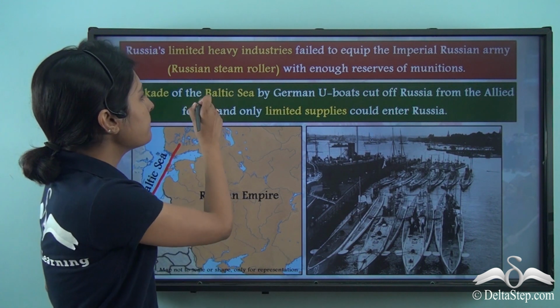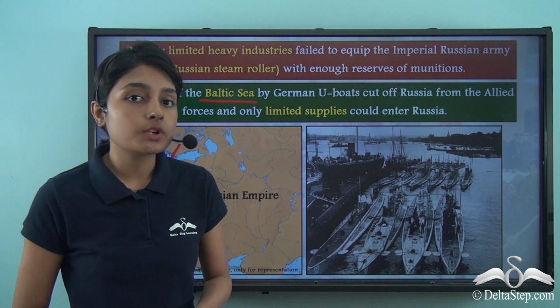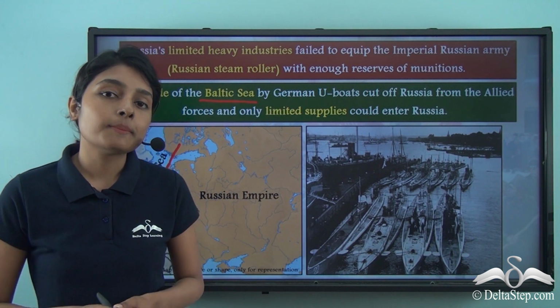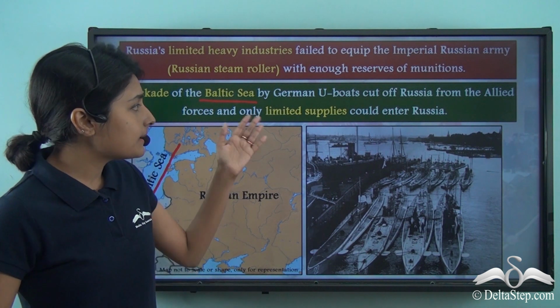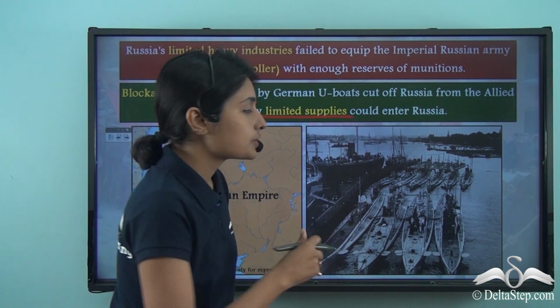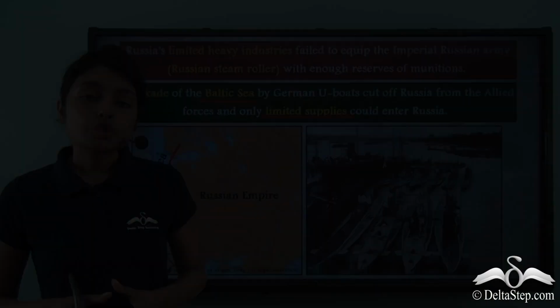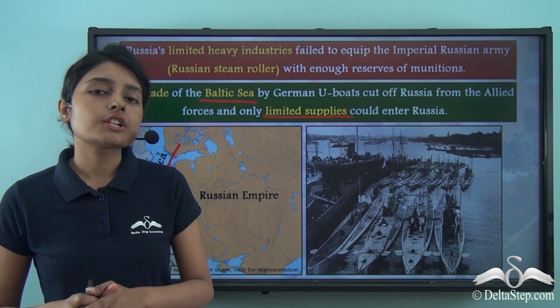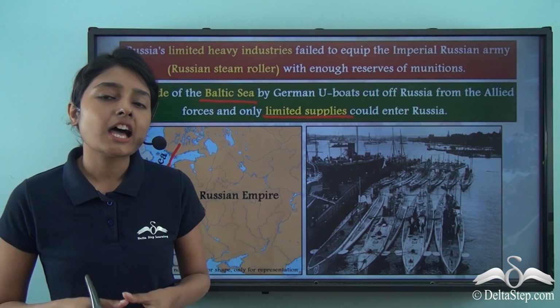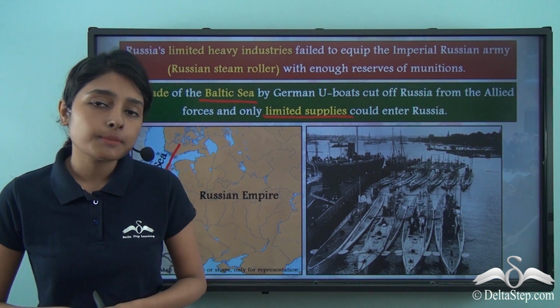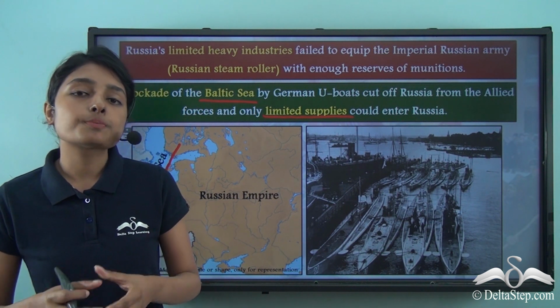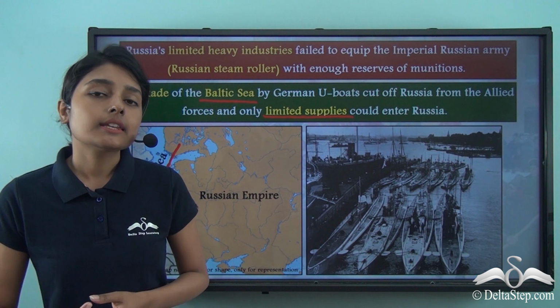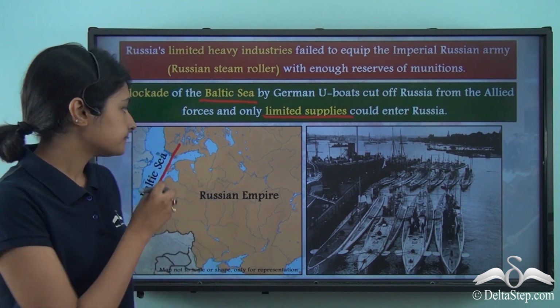But the blockade of the Baltic Sea by German U-boats sealed the fate of Imperial Russia. Only very limited supplies could now enter Russia. So the Russian army that was not well equipped, that did not have good supplies of arms and ammunitions, was not able to procure help from the other allied powers.